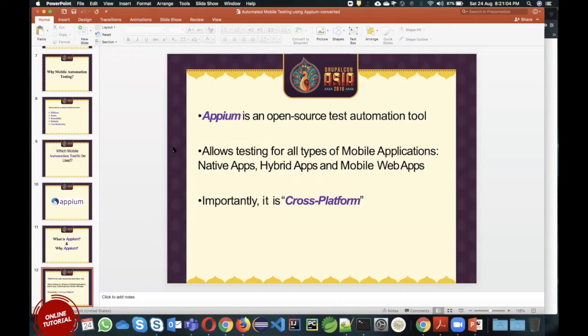In mobile, there are three kinds of application: one is native, one is hybrid, and one is the mobile web application, or mobile web apps. If you are launching Chrome, and in that Chrome you are launching Facebook, then Facebook is a mobile web application.